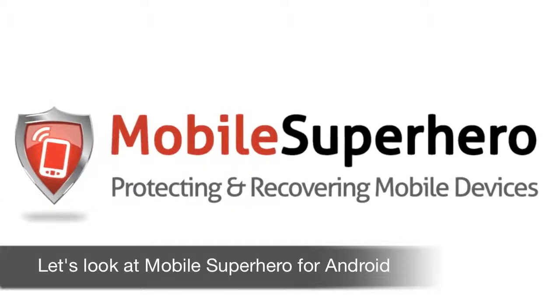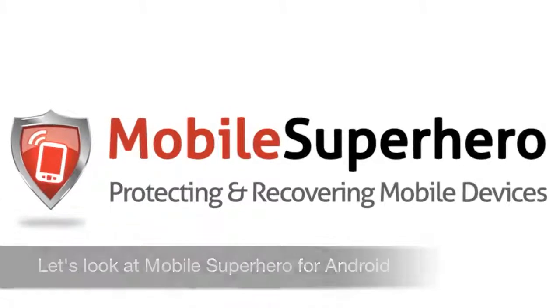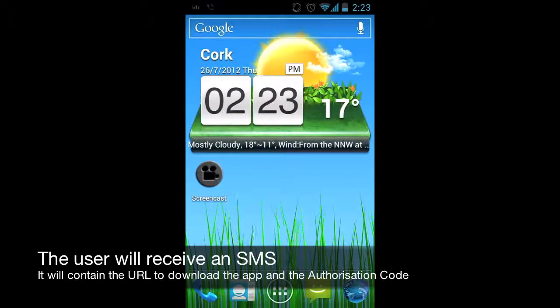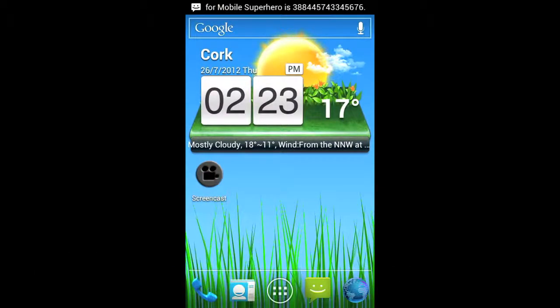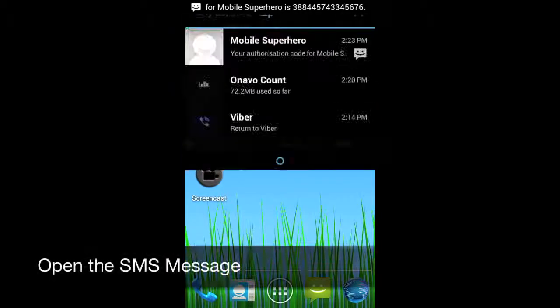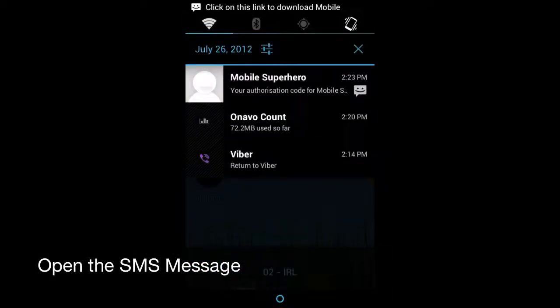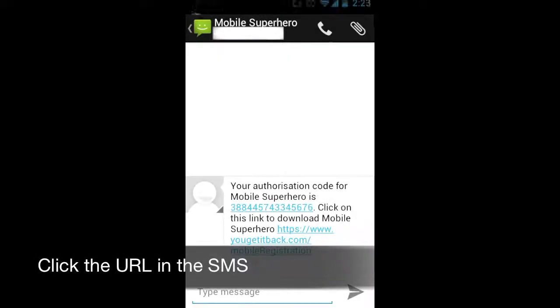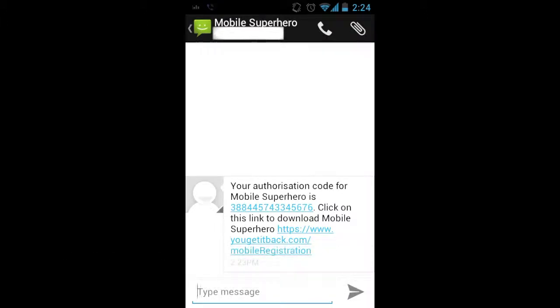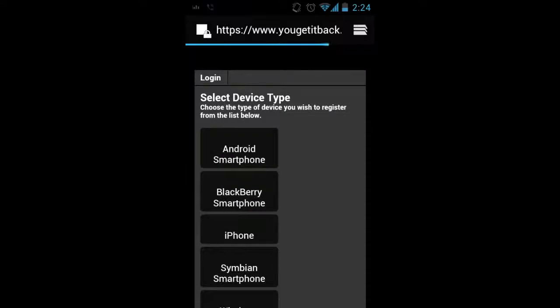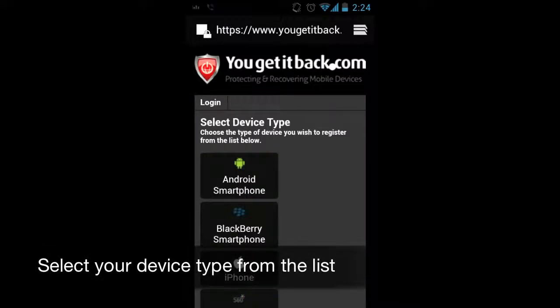Let's take a look at Mobile Superhero for Android. The user will receive an SMS with a URL and authorization code. Open the SMS message and click the URL. Now select Android smartphone from the list.